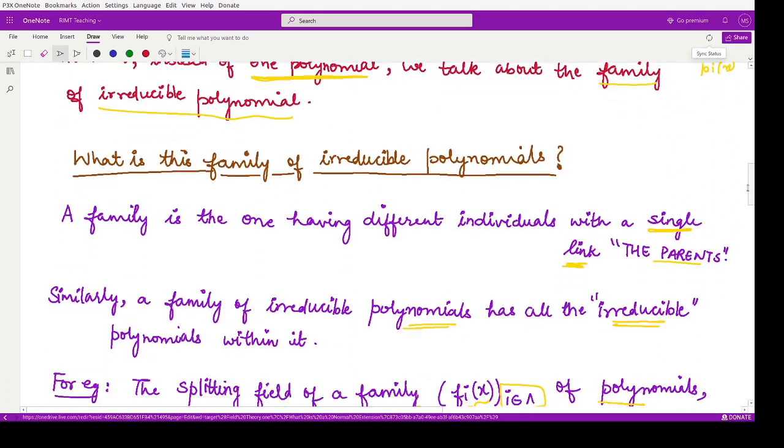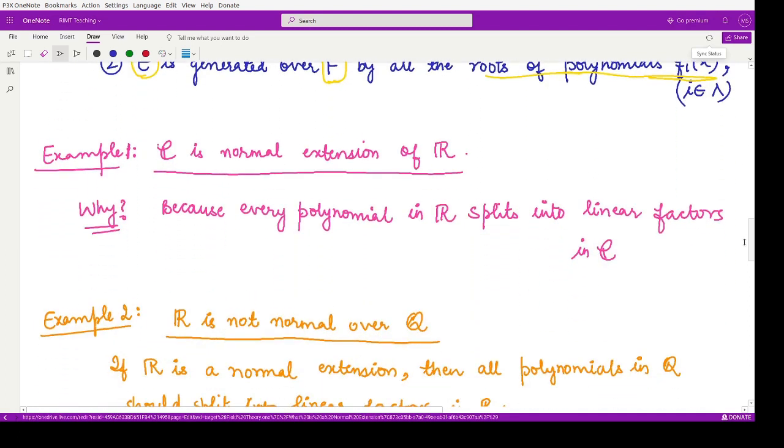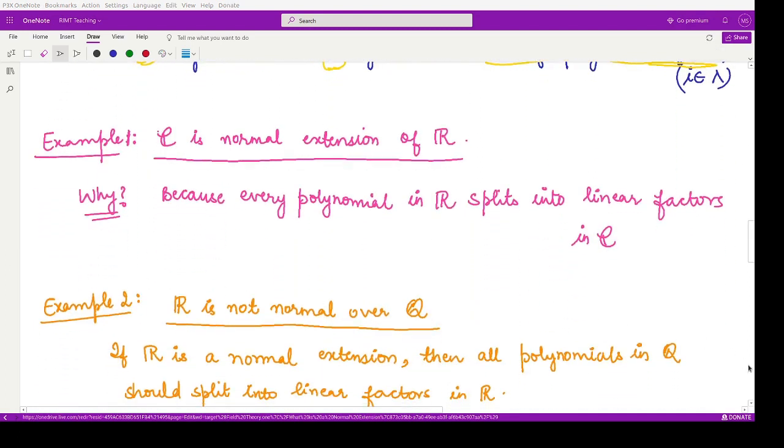So this is the definition and this is the meaning of family of irreducible polynomials. So next we have, let us see an example of normal extension of the given extension.